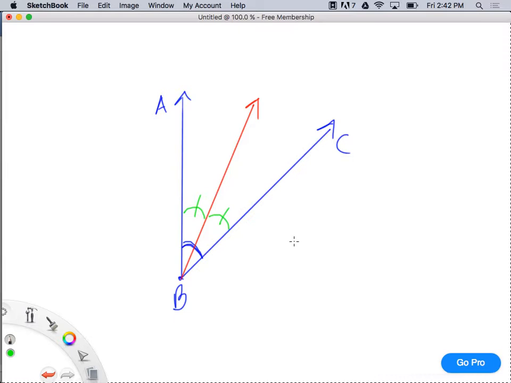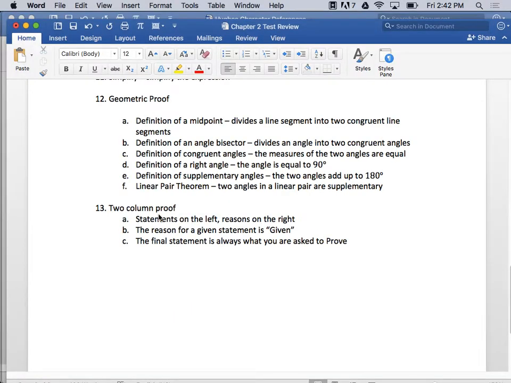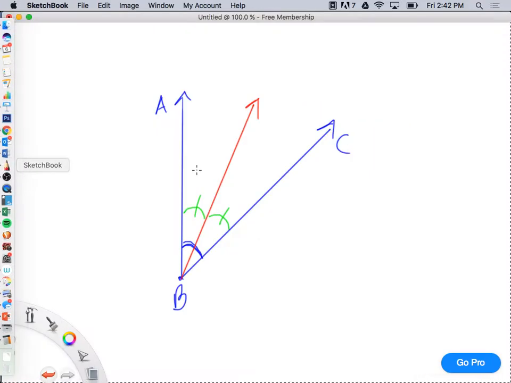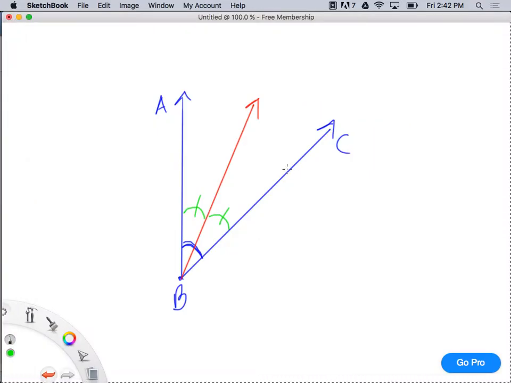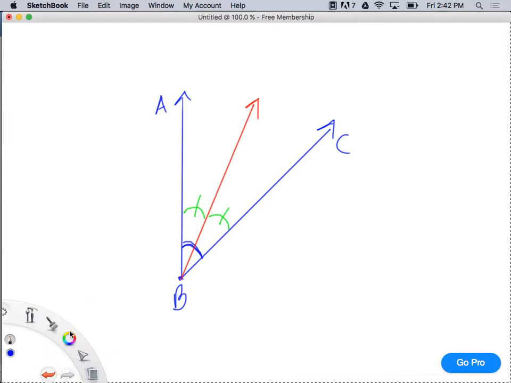So that's the definition of an angle bisector. Okay. We move on. Definition of congruent angles. Well, two congruent angles, their measures are equal. For instance, in this case, if I said this was D here, then look, class, everyone pay attention. Angle A, B, D. Remember how to name angles?